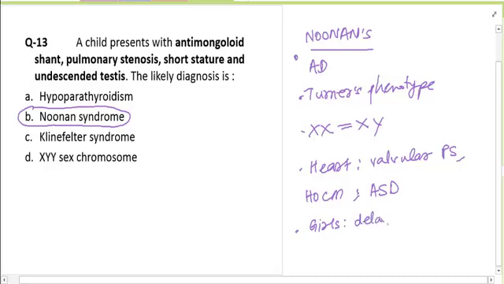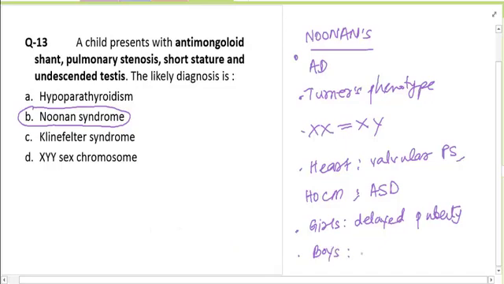Remember, girls with Noonan syndrome do not have infertility. They just have delayed puberty. This was asked in All India PG 2003. So girls do not have infertility. In fact, they have delayed puberty.